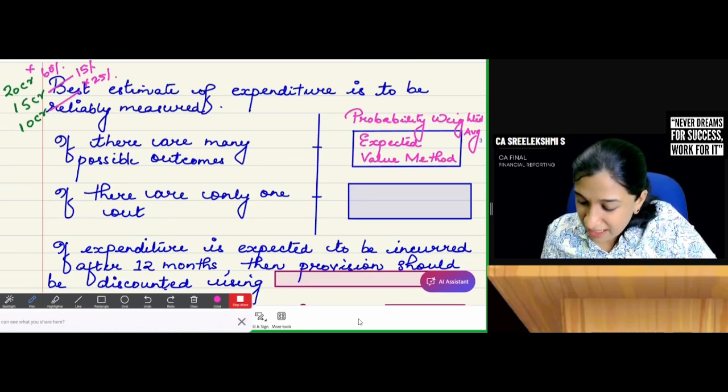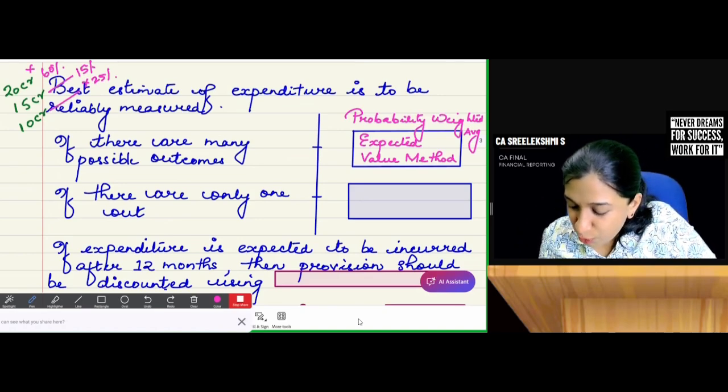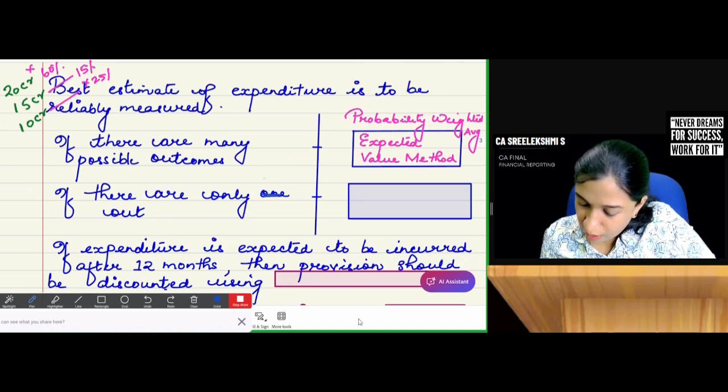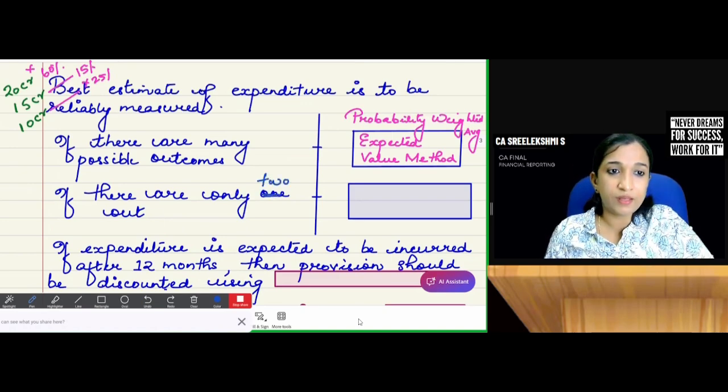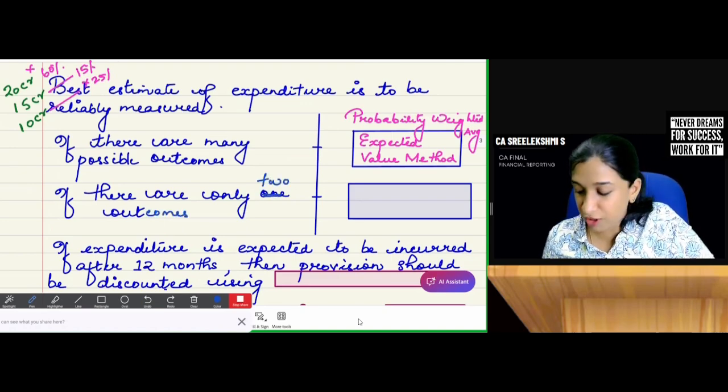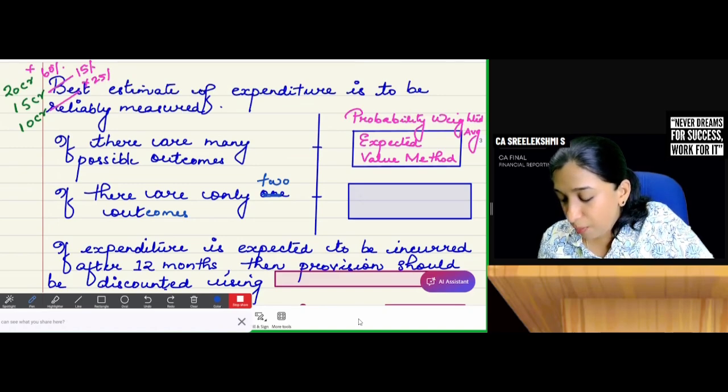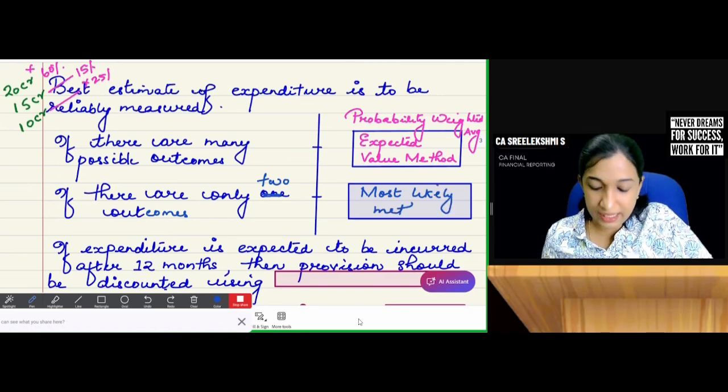If there are only two outcomes possible, then we'll go for the most likely method. What is the most likely method?